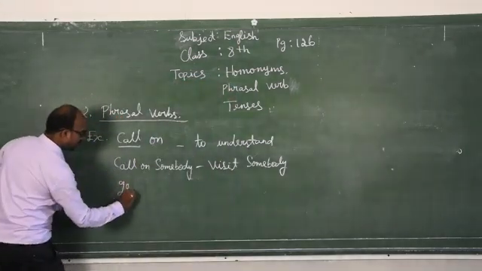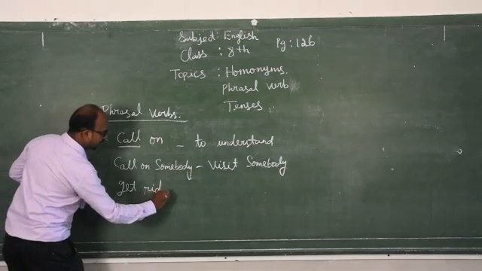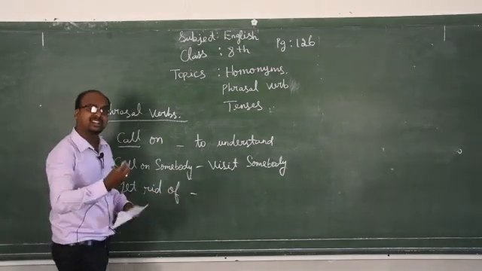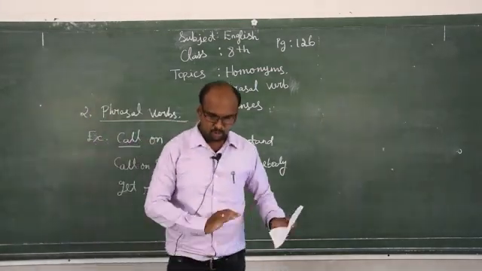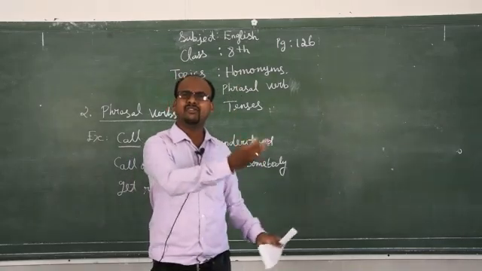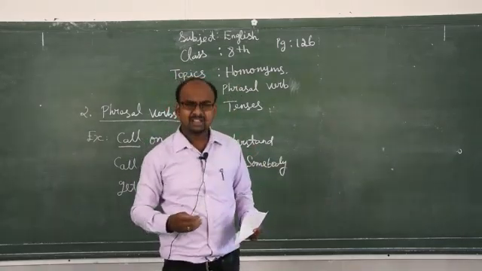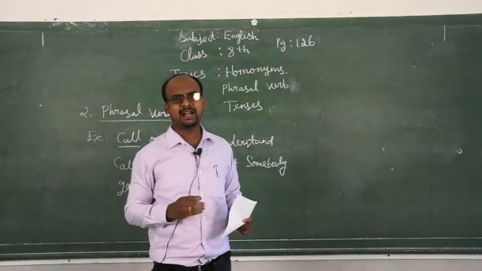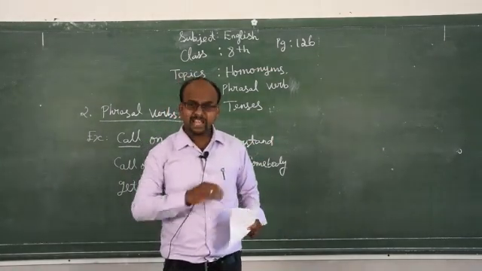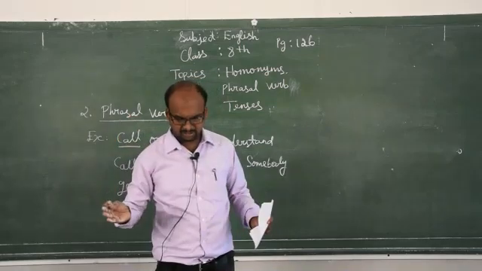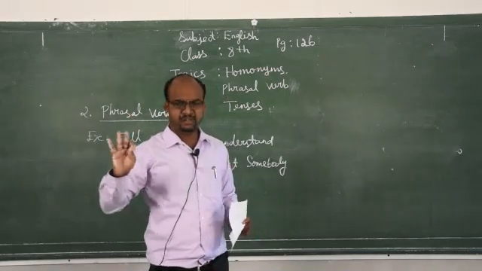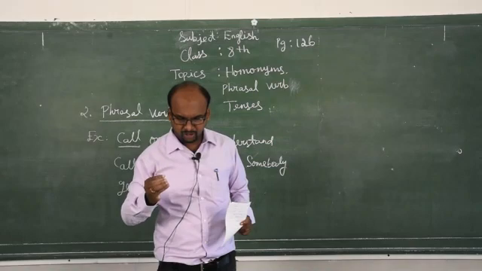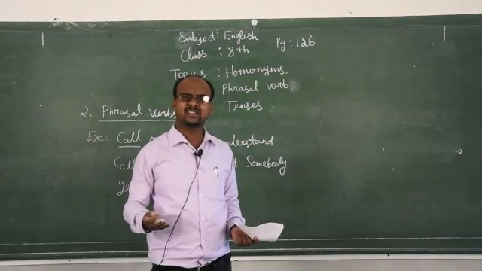Get rid of. What is the meaning of get rid of? Get rid of means to eliminate. Get rid of your bad habits. So likewise, eliminate something, avoid something. That's called get rid of. Please get rid of that old shirt. It's so ragged.